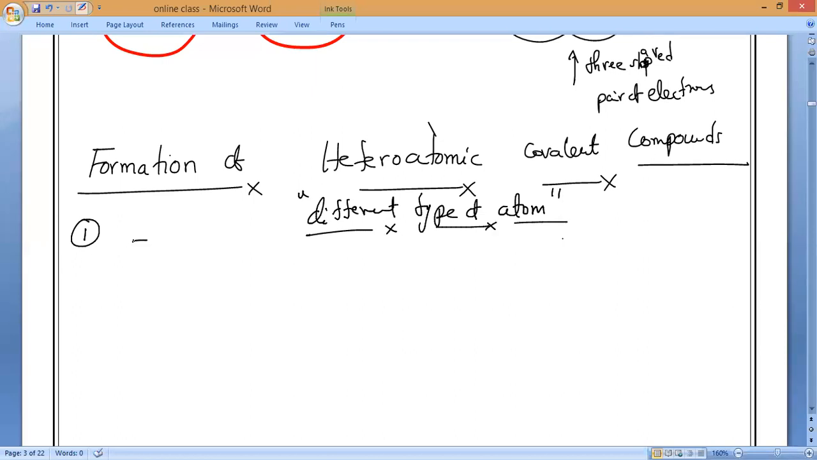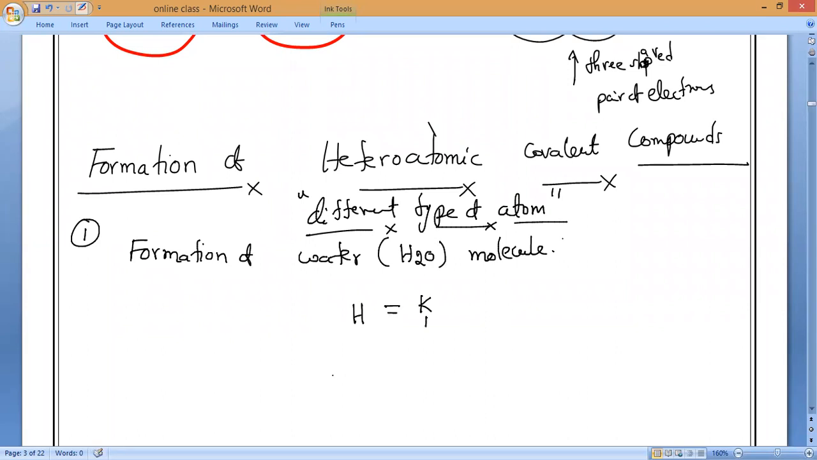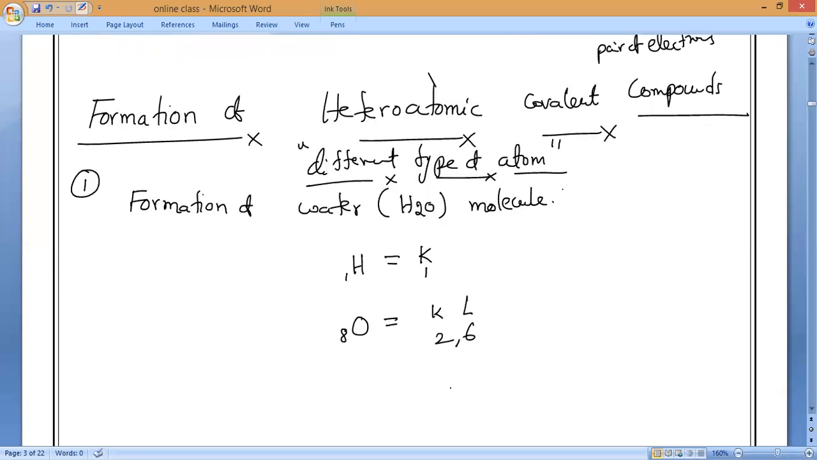The first example is the formation of water. What is the formula of water? H2O. So let us take the molecule H2O. We all know the electronic configuration of hydrogen, atomic number 1, is 1. Oxygen, atomic number 8, has K and L shells: 2, 6. You should only take the valence shell. That is the main thing you have to remember.